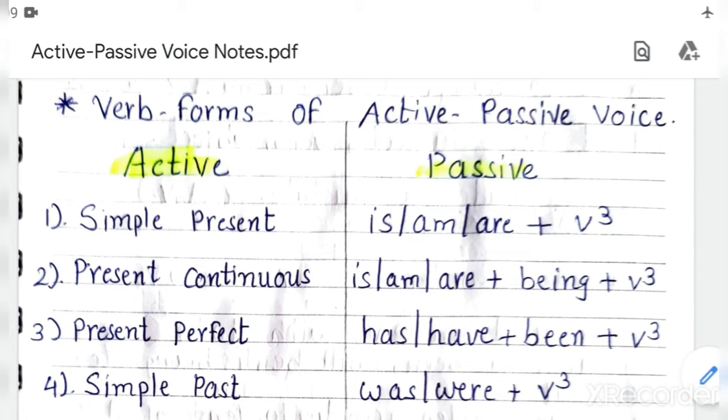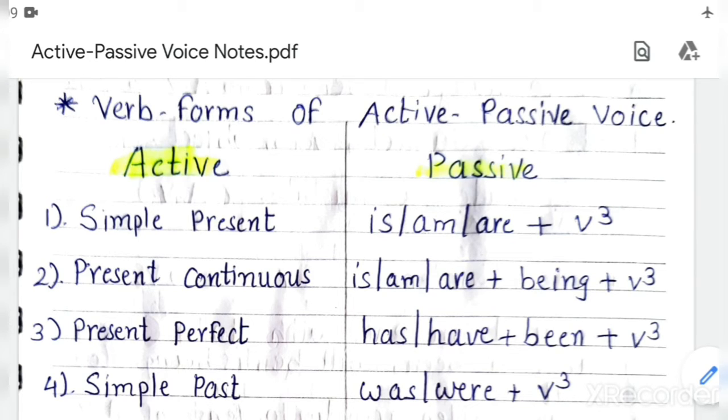Today we will start with the most important chapter, active passive voice for 8th and 9th standard. I hope you will listen to me carefully and be ready with your textbook, notebook, pencil. If you want to write the important things, just jot down the important points. It is my advice before starting this lecture, you should go through the forms of different tenses.